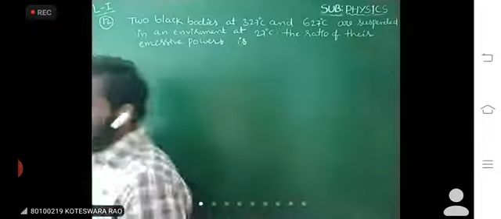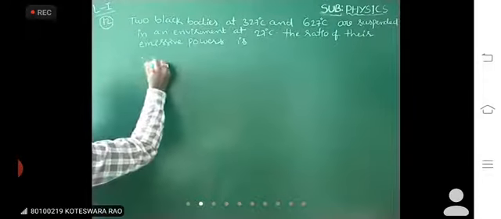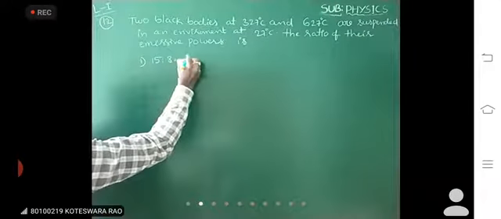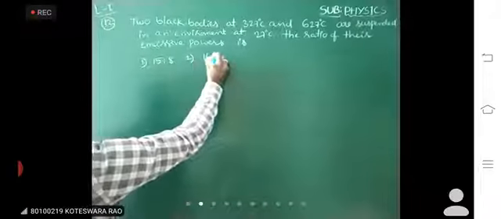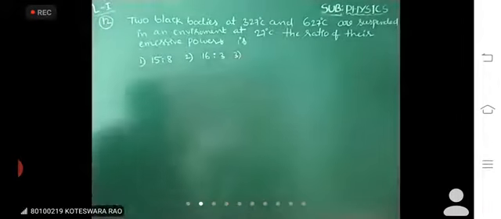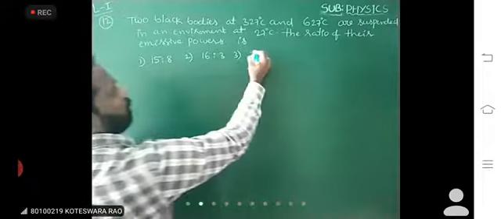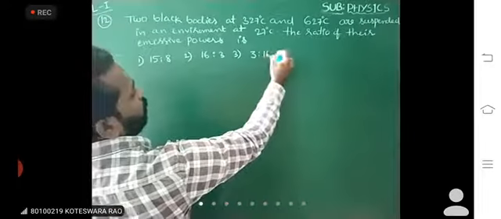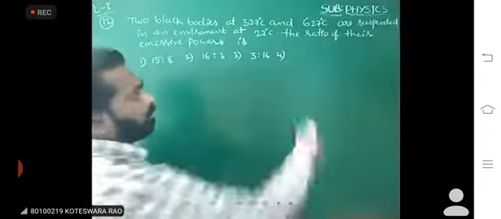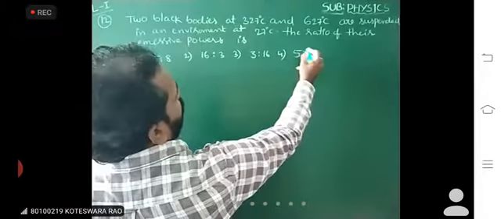Now options are given. First one is 15:8. Second option is 16:3. Third option is 3:16. Fourth option is 5:8. So these are the options.